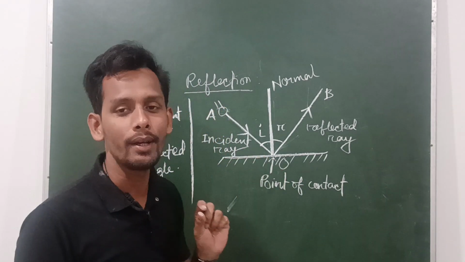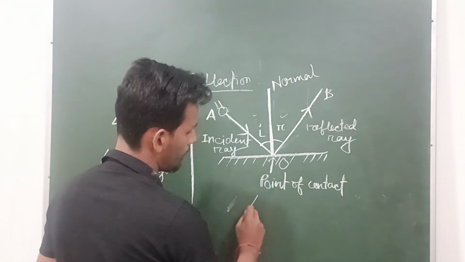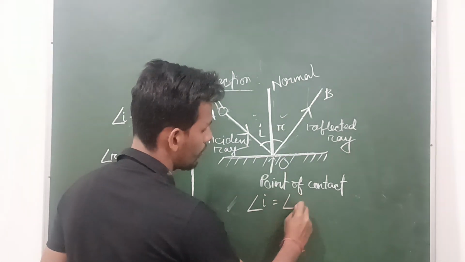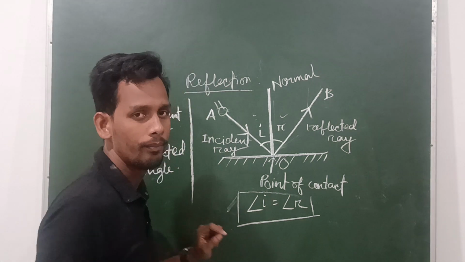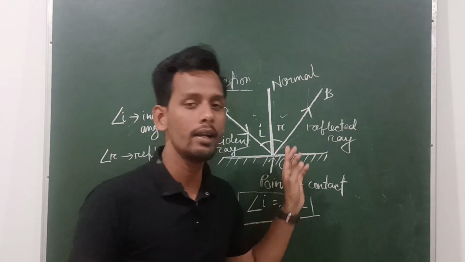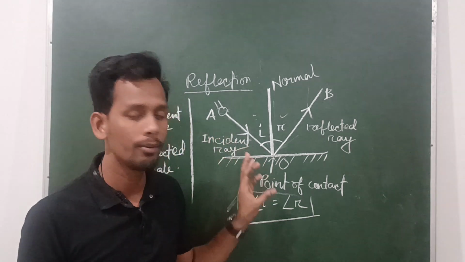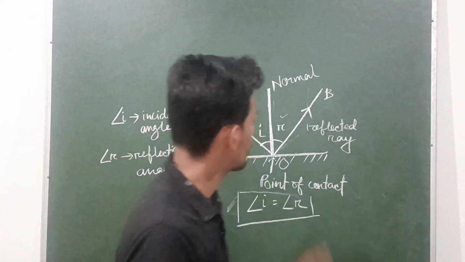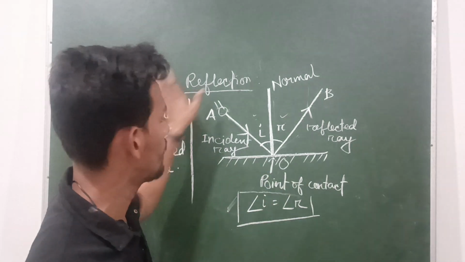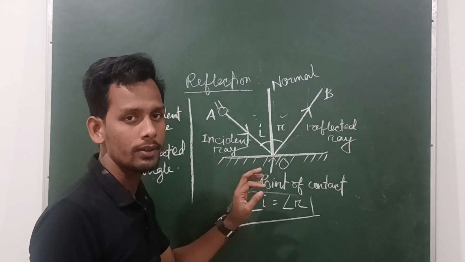Now the second law is that these two angles are always the same. Angle I is equal to angle R. Incident angle is always equal to the reflected angle for a single phenomenon of reflection. Clear? So this is the phenomenon of reflection in a plane surface.